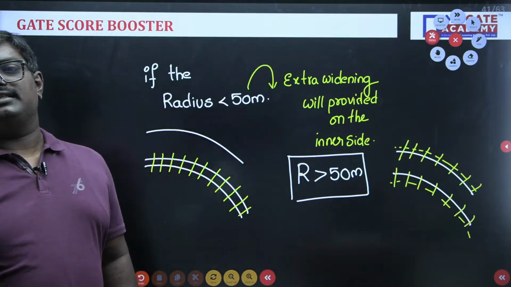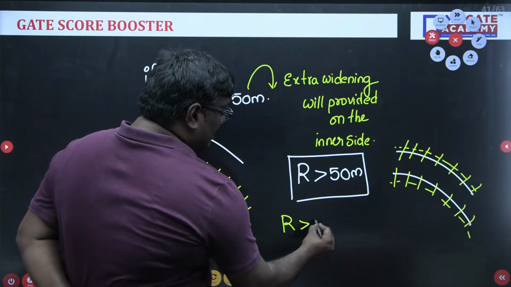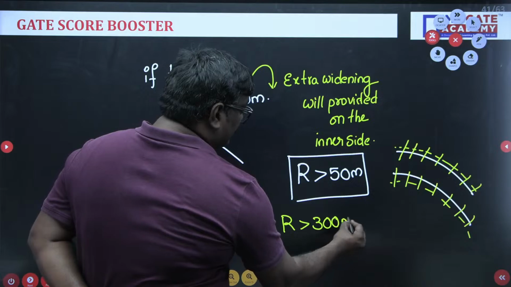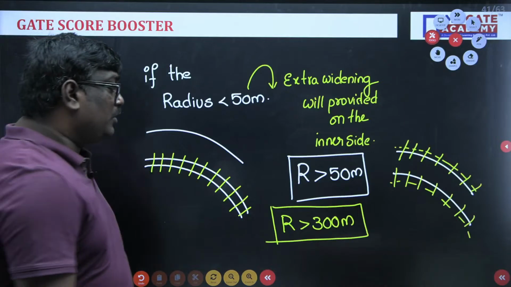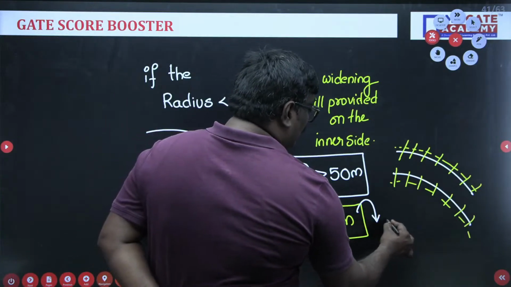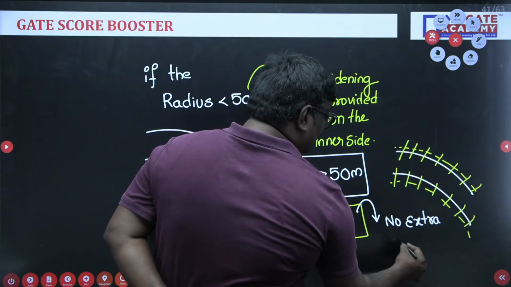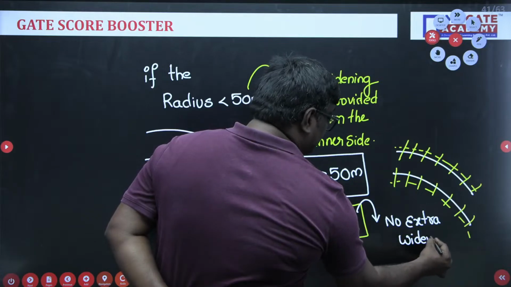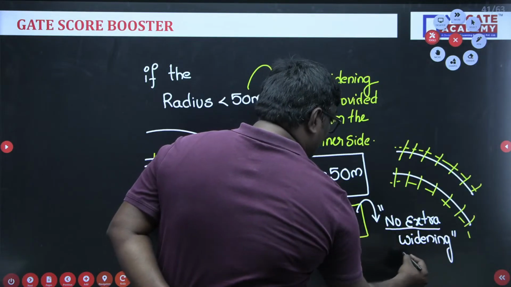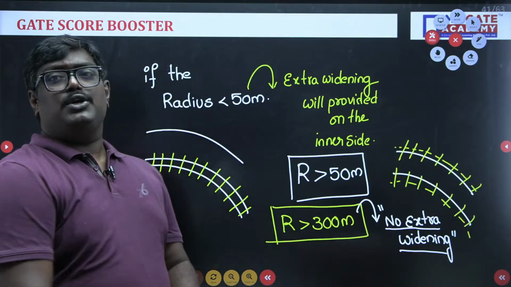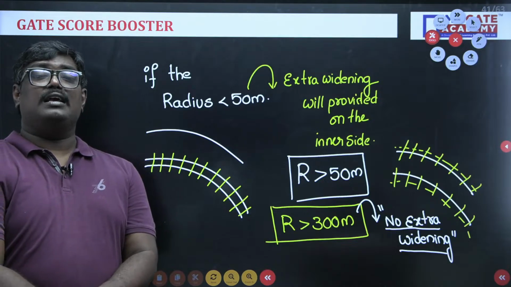And remember, this is a very, very important point, students. If the radius is more than 300 meter, you should remember that no extra widening is required. When radius is greater than 300 meter, there is no need of providing any extra widening.